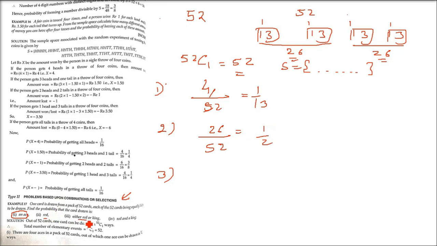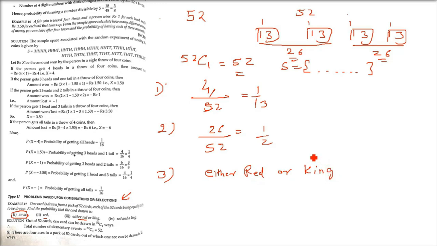Third is either red or king. It can be a red, it can be a king also. So red will have 2 kings, 13 and 13, because 26 red cards are there. One 13 will have 1 king, the other 13 will have 1 king, and there will be red also. So either red or king.